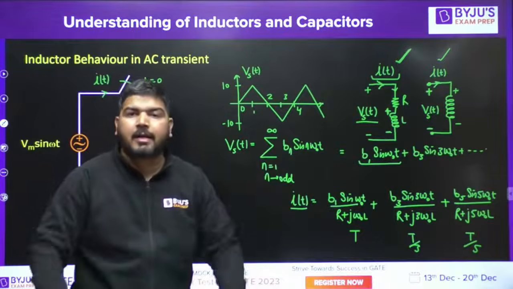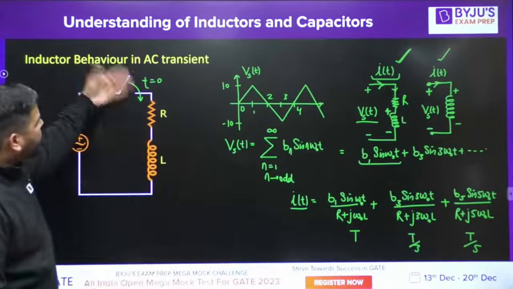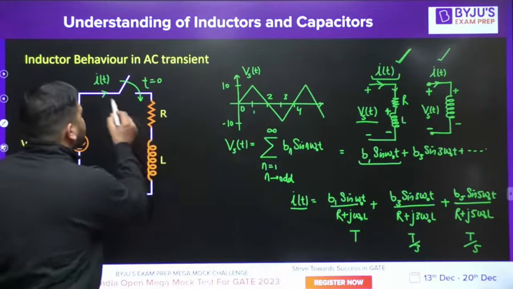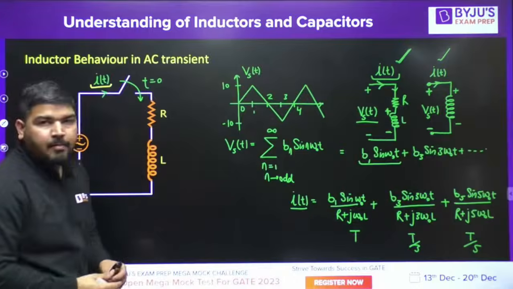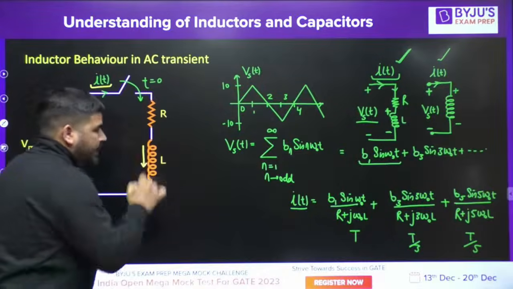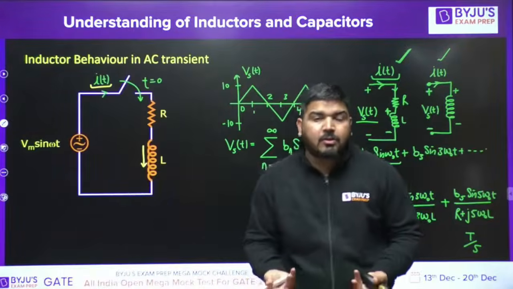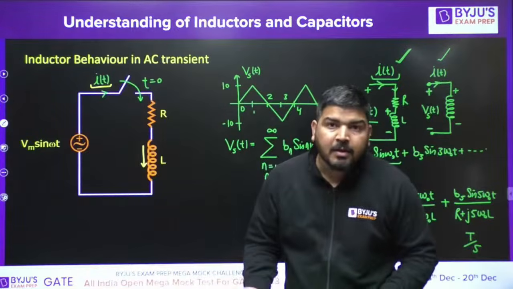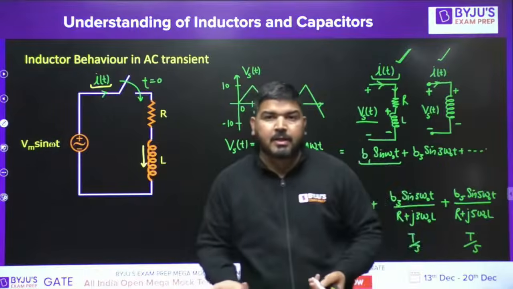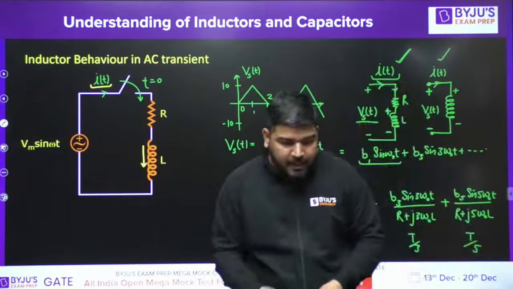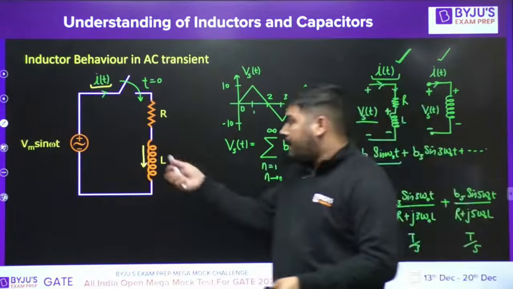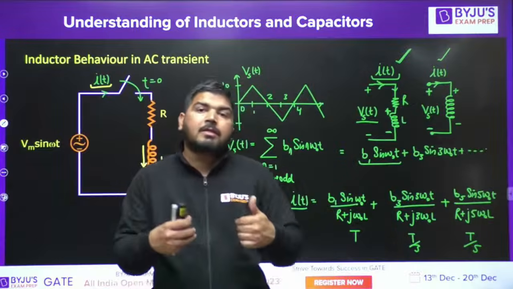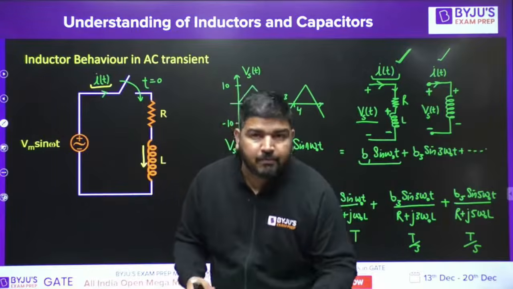So if you close the switch, the current will start from 0 itself, because the inductor will say that since my previous current was 0, I will start from 0 only, because I cannot change current abruptly. If you have studied transient, you must know this inductor condition.